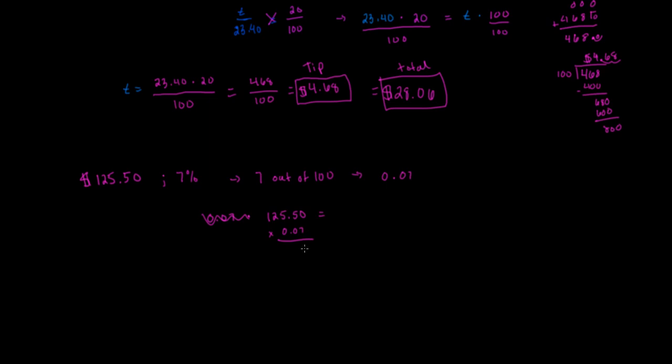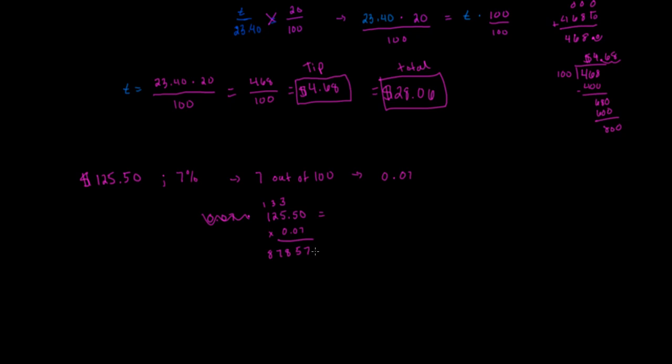We have 7 times 0, which gives us 0. 7 times 5, which is 35. Carry the 3. 7 times 5 is 35, plus 3 is 38. Carry your 3. 7 times 2 gives us 14, plus 3 gives us 17. 7 times 1 is 7, plus 1 is 8. And the rest of them are 0, so we don't need to worry about that.